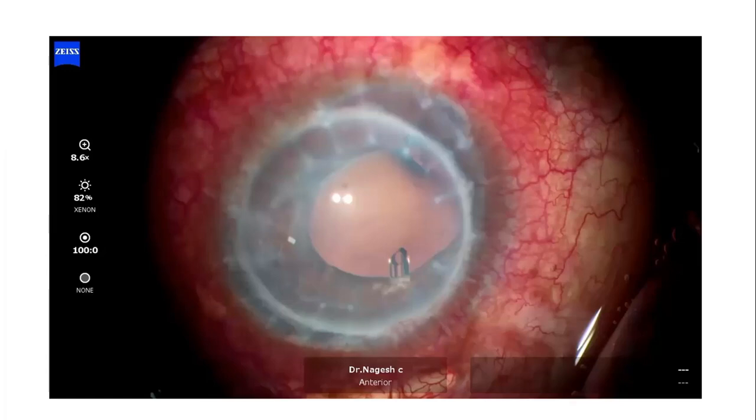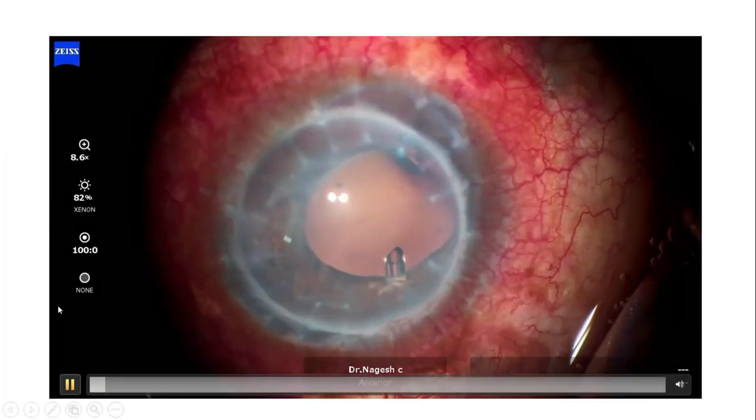This is one of the cases. Endophthalmitis was managed successfully, and the PK was done. Again, an AGV was put. So the real challenge is how to manage these kinds of cases where the IOL calculation is extremely difficult, and we don't have much entry site anywhere. Everything is sealed with corneal scars, and we have an AGV in the case. These are the typical cases you may get to see.